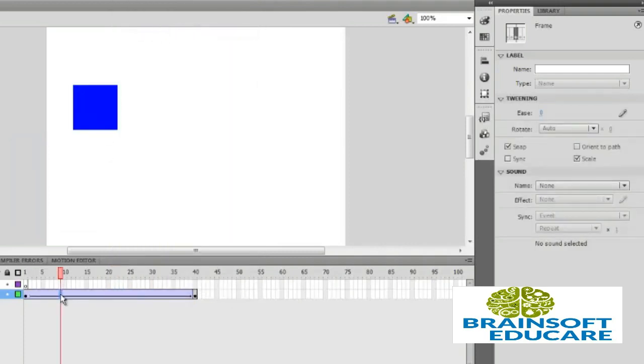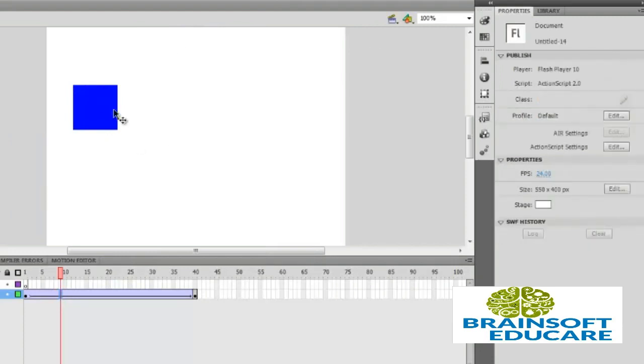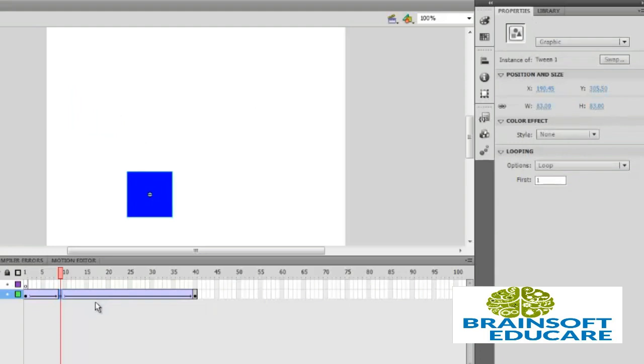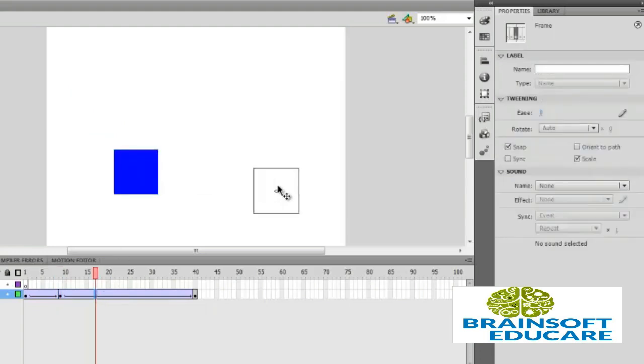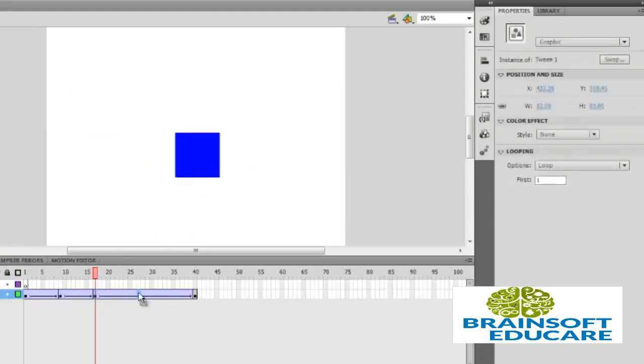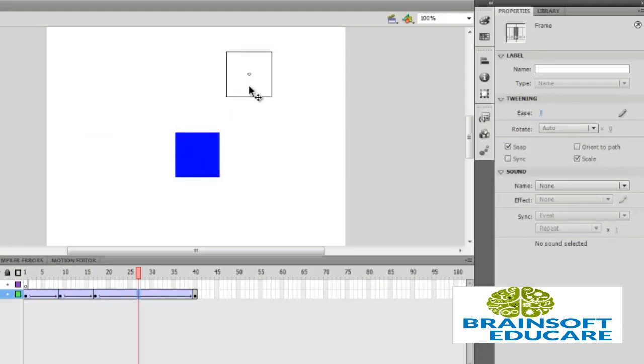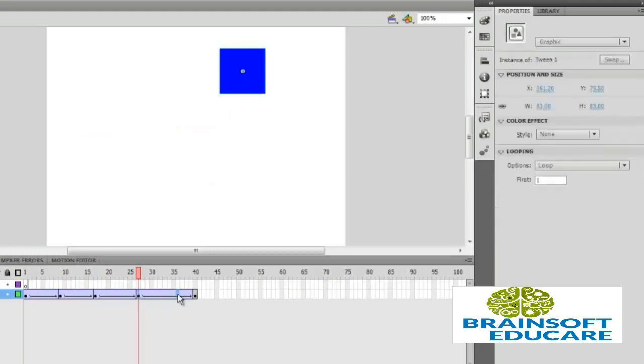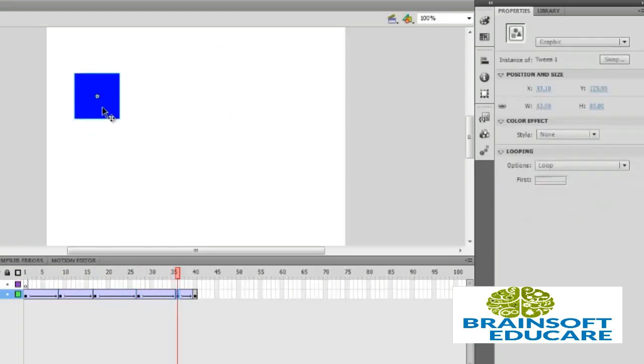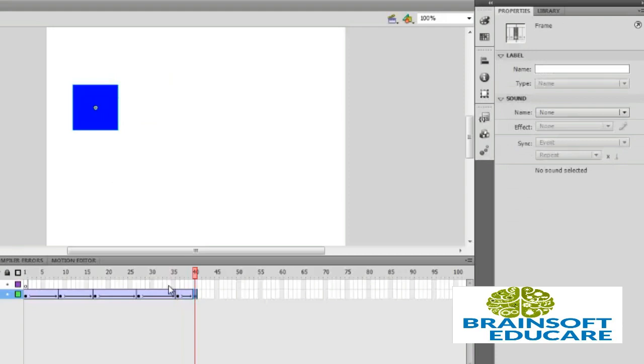Now select any frame, choose selection tool and reposition the rectangle. Okay, and